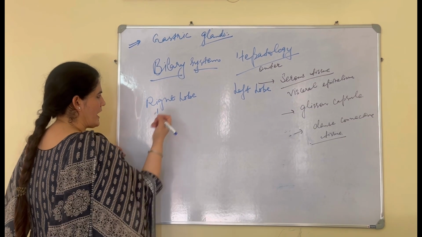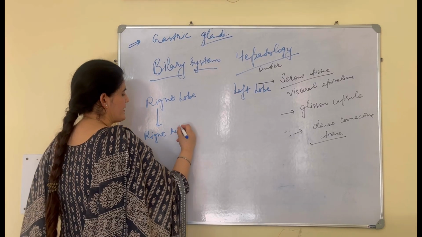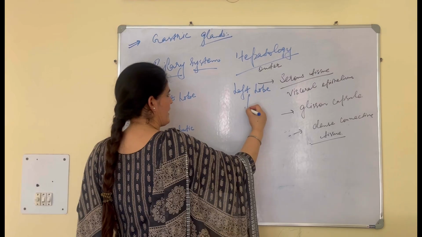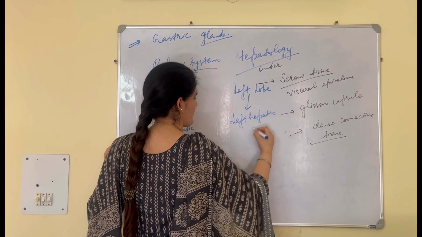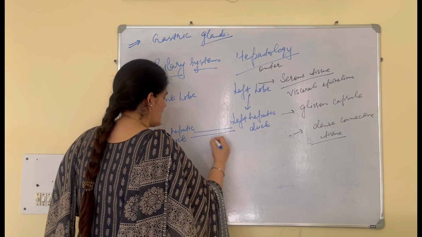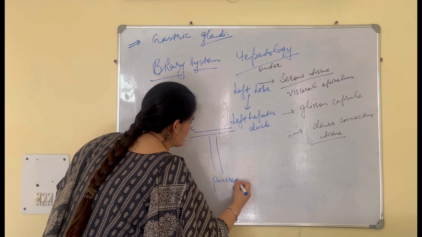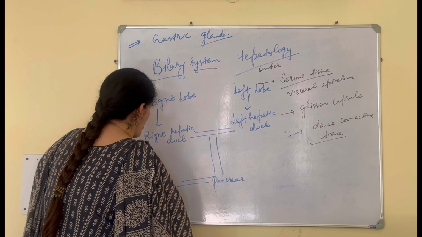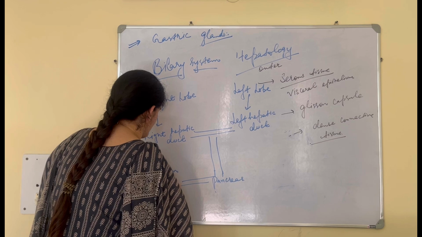From the right lobe, we will have the right hepatic duct, and from the left lobe we will have the left hepatic duct, and then these ducts will enter into the pancreas, and here they will form a common hepatopancreatic duct.